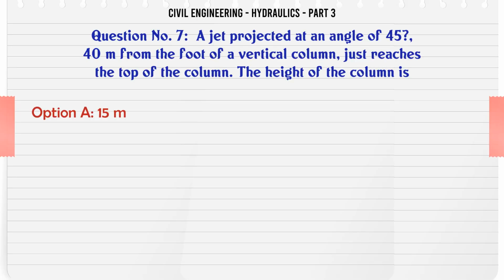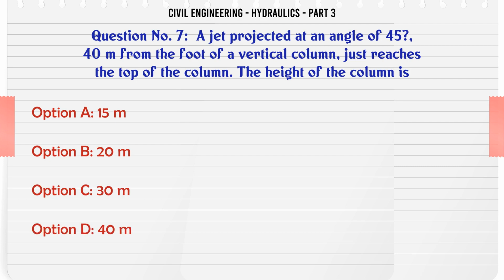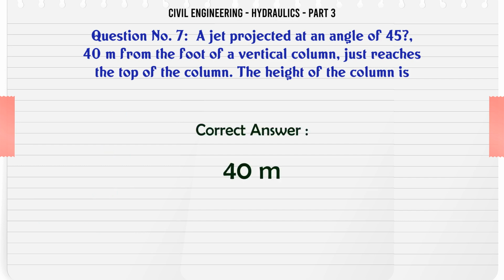A jet projected at an angle of 45° 40 m from the foot of a vertical column just reaches the top of the column. The height of the column is: A, 15 m; B, 20 m; C, 30 m; D, 40 m. The correct answer is 40 m.